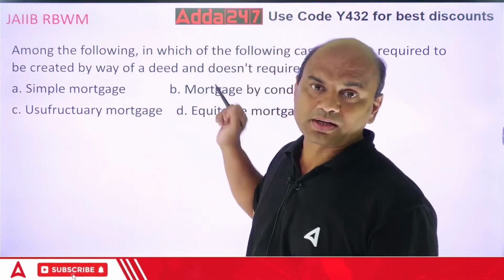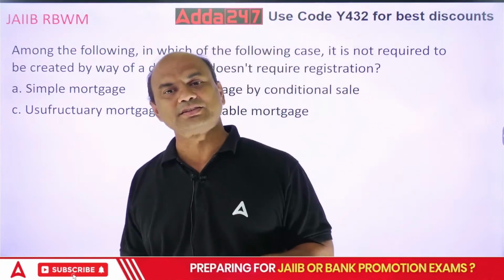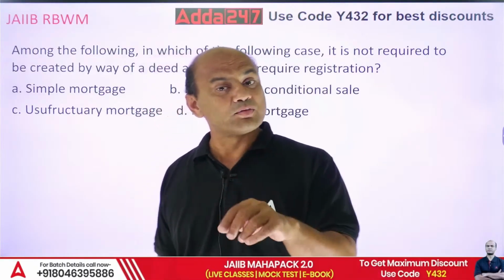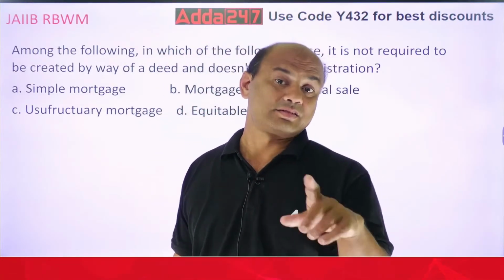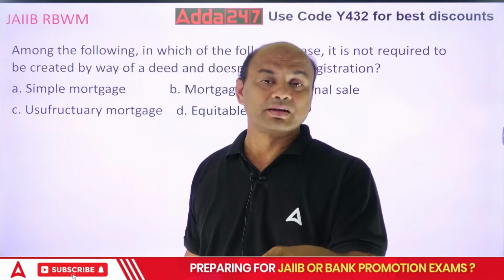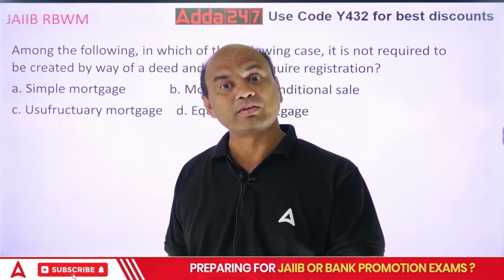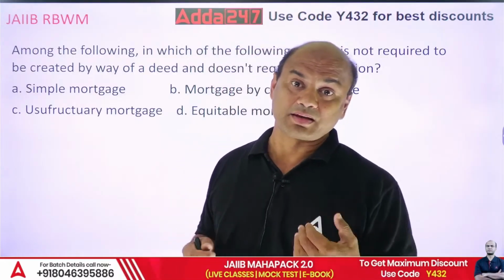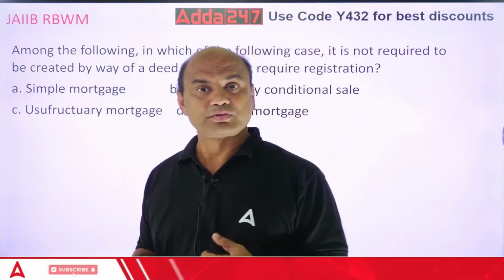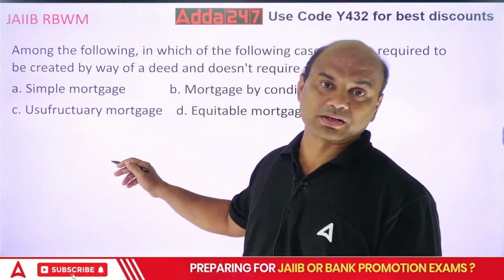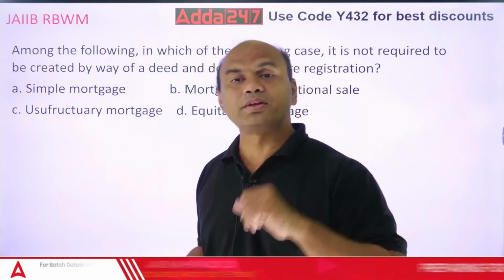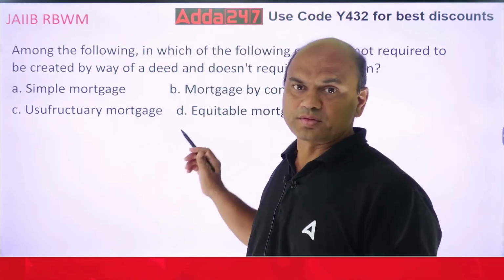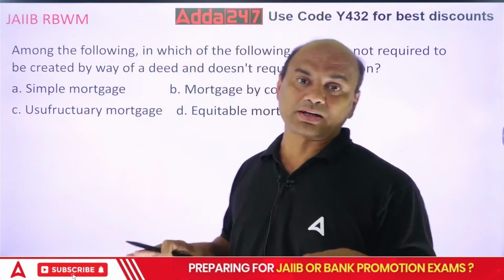Usufructuary is similar to conditional sale. Only the difference is, in usufructuary, the income from that flat, in the earlier example, the rent, is received by me as a bank. So that's why we don't do this usufructuary. We are not allowed. How can you have the rent of the flat? We always do conditional sale. So this was just information on the types of mortgages.